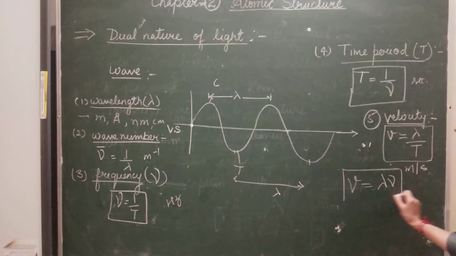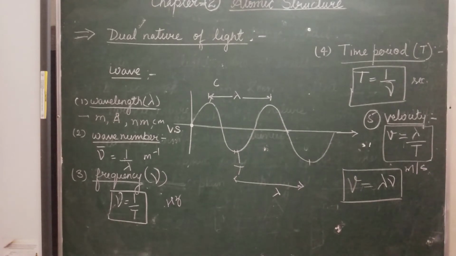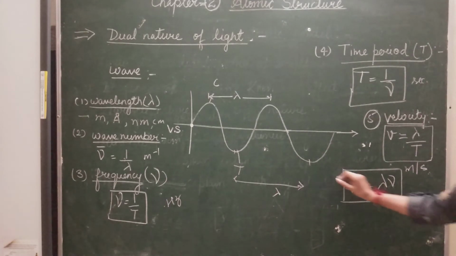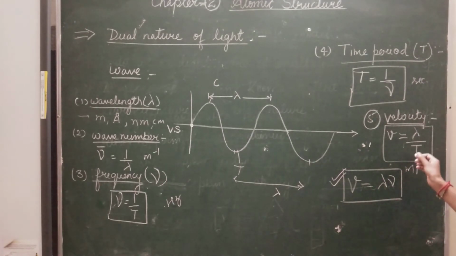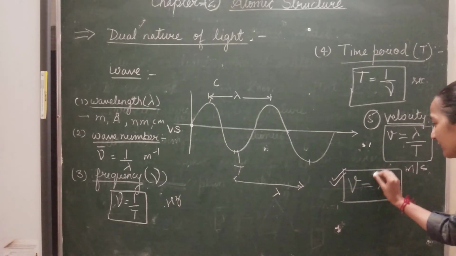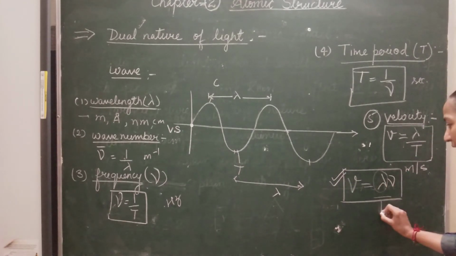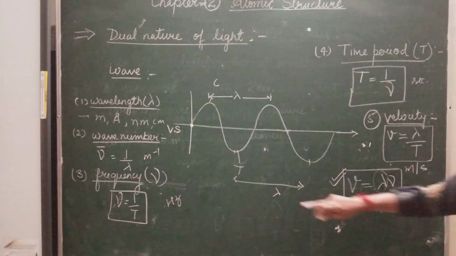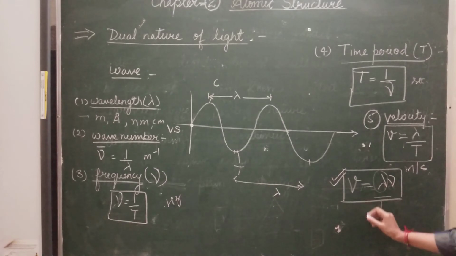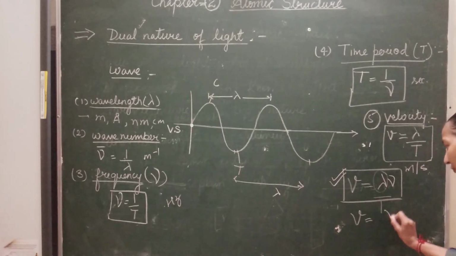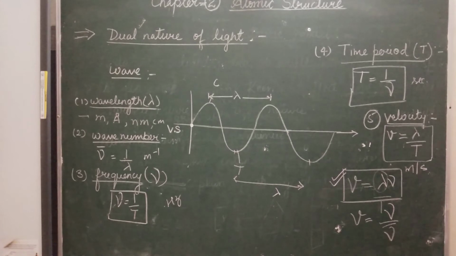This is the relation we have. Now, since 1 upon lambda is equal to wave number, I can also write velocity is equal to frequency upon wave number. That relation we have studied previously.